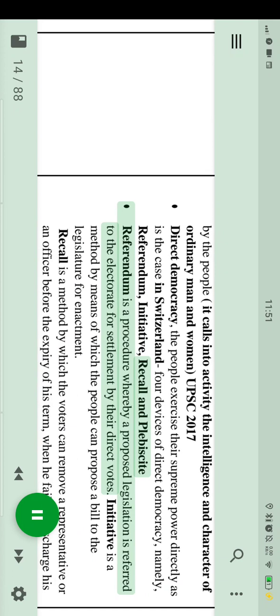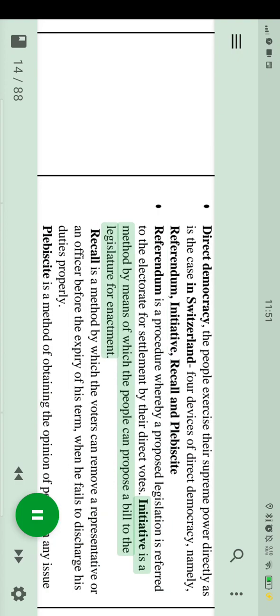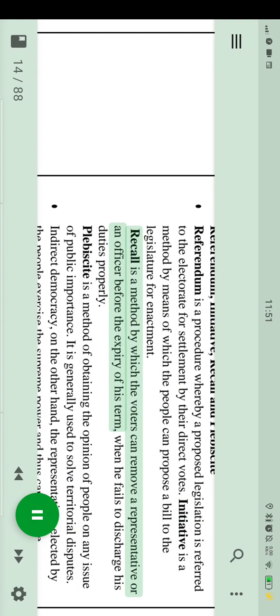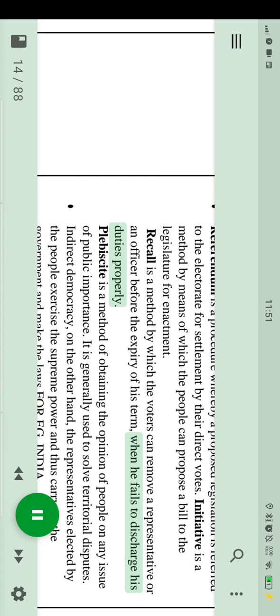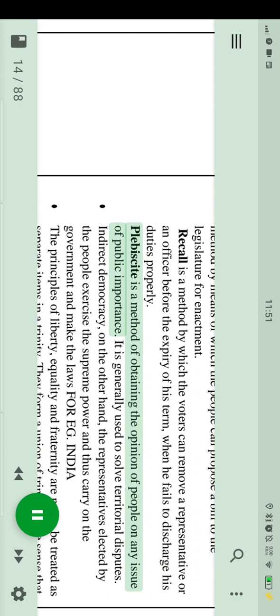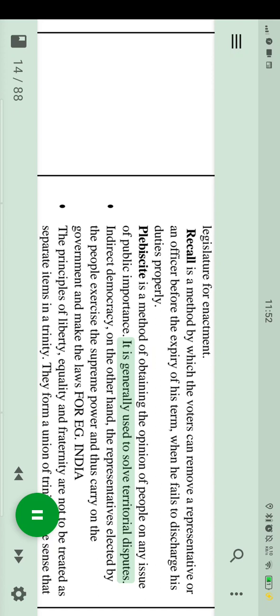Referendum is a procedure whereby a proposed legislation is referred to the electorate for settlement by their direct votes. Initiative is a method by means of which the people can propose a bill to the legislature for enactment. Recall is a method by which the voters can remove a representative or an officer before the expiry of his term, when he fails to discharge his duties properly. Plebiscite is a method of obtaining the opinion of people on any issue of public importance. It is generally used to solve territorial disputes.